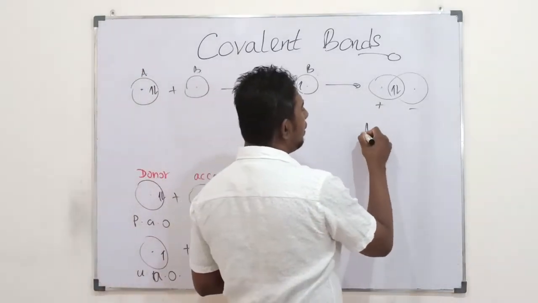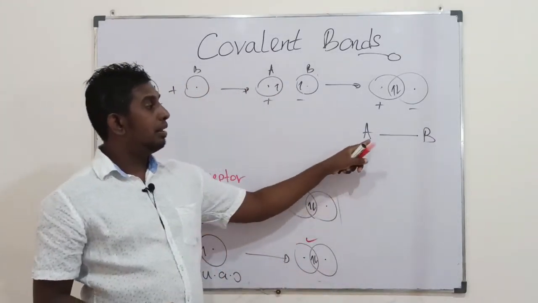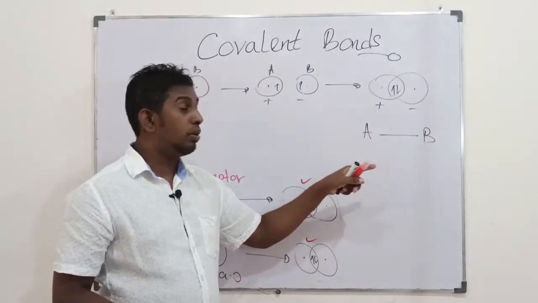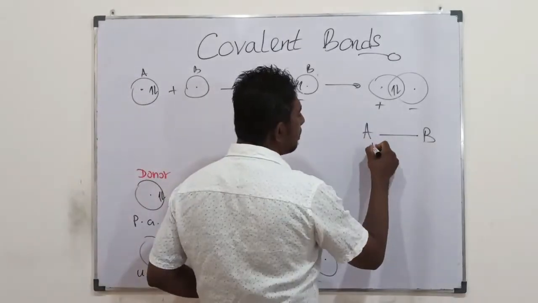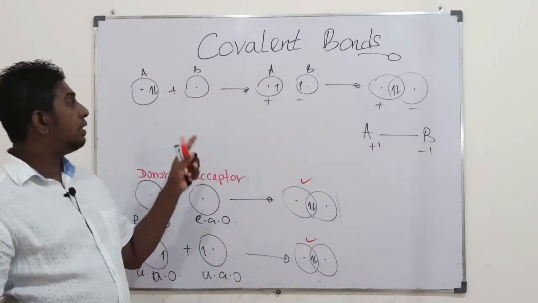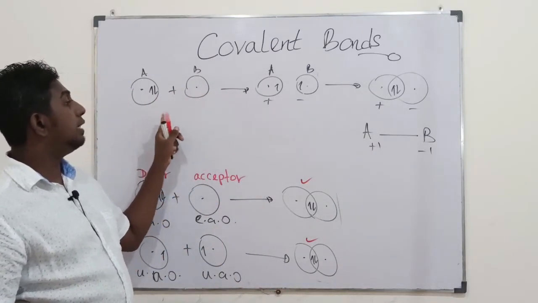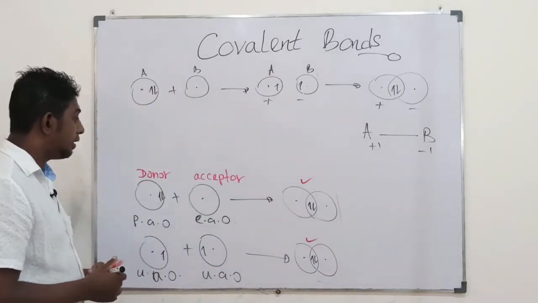If we draw a line just to show the bonding, then with the line there is a plus 1 and a minus 1 charge at those two atoms. The donor has a plus charge, and the acceptor has a minus charge.